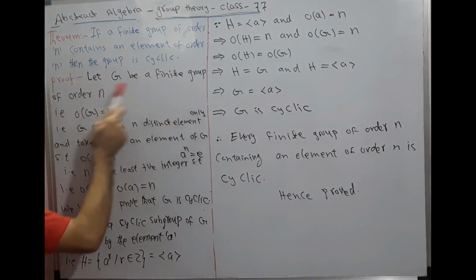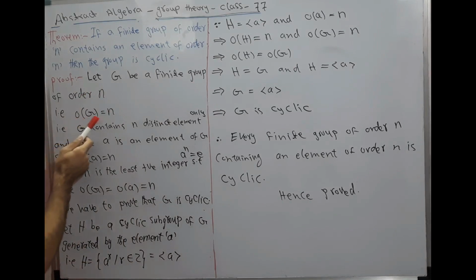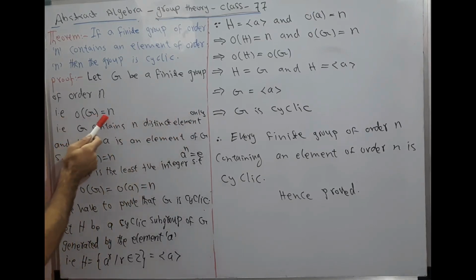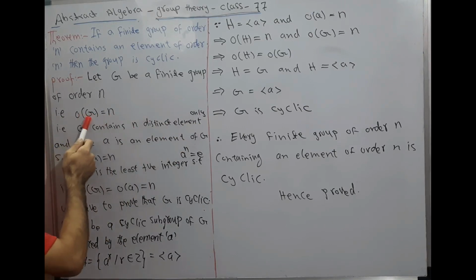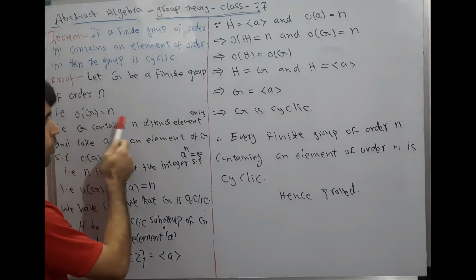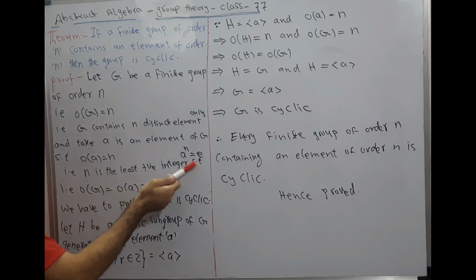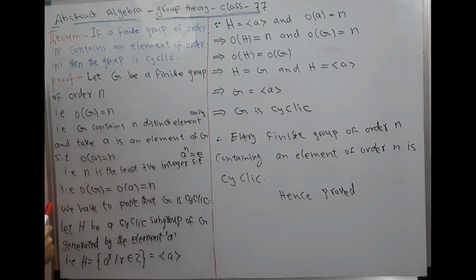Let G be a finite group of order n, that is, order of G is equal to n. That is, G contains n distinct elements only. When the order of an element is equal to n, then that group, that set, contains n elements. Take a as an element of G such that order of a is equal to n. That is, n is the least positive integer such that a to the power n is equal to e. That is, order of G is equal to order of a is equal to n. Order of the group is equal to the order of the element a.